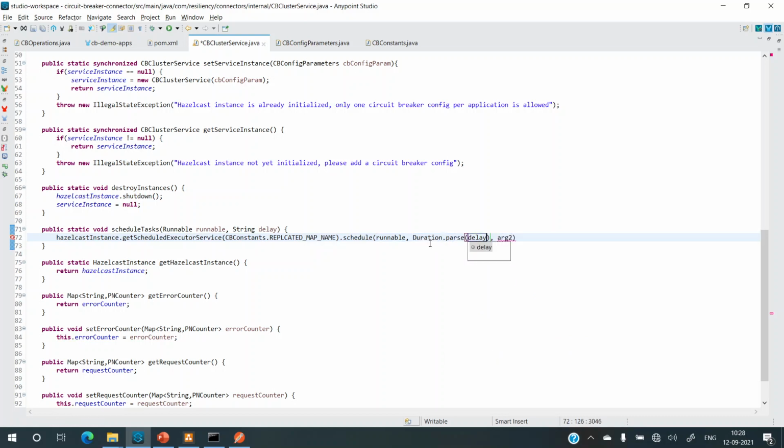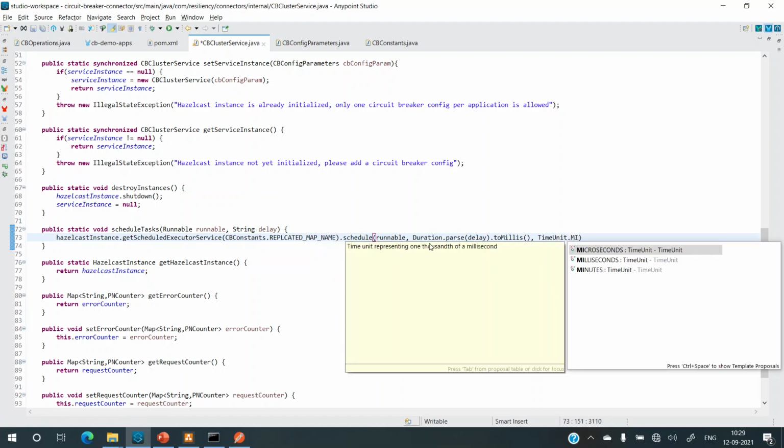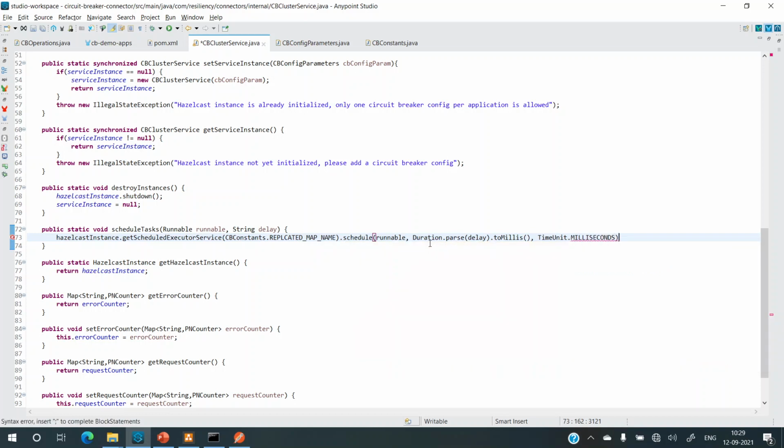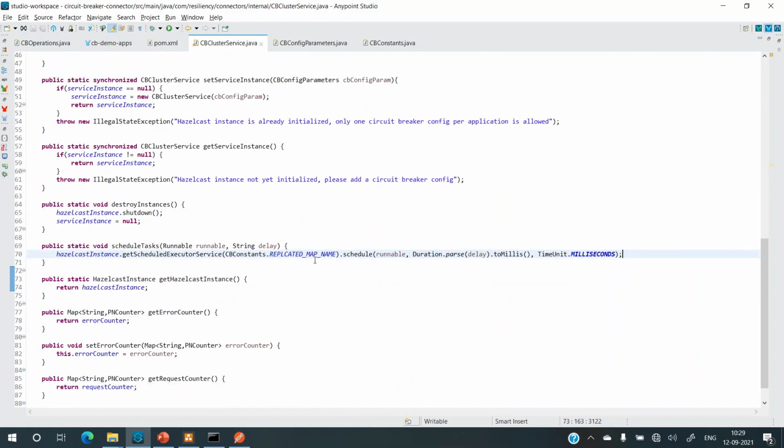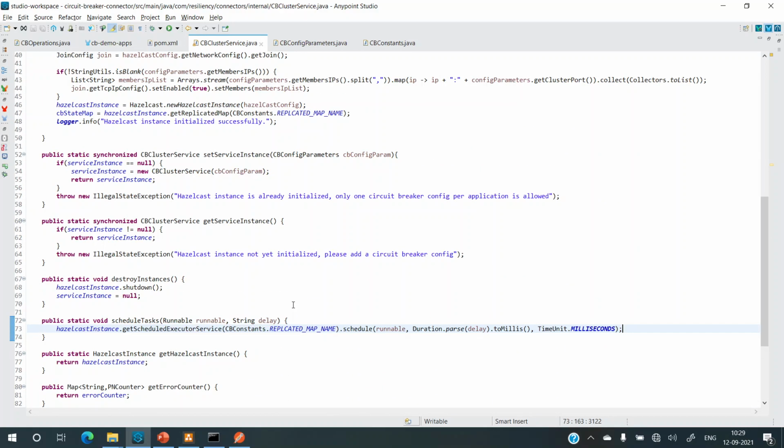So this is the delay that we parse and we'll convert this to millis, and time unit will be milliseconds. So let's use TimeUnit, that again is an enum, dot MILLISECONDS, right? Okay. So now we are ready with the whole CB service instance. So we are pretty much done over here. Now the next thing that we have to do is,